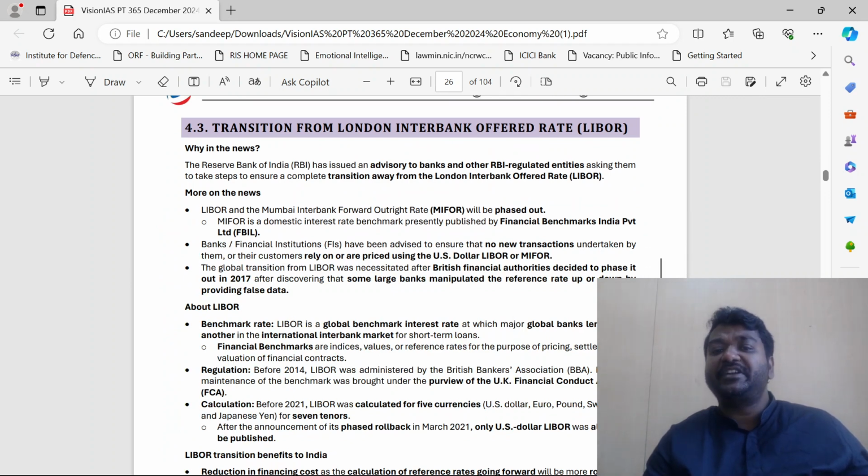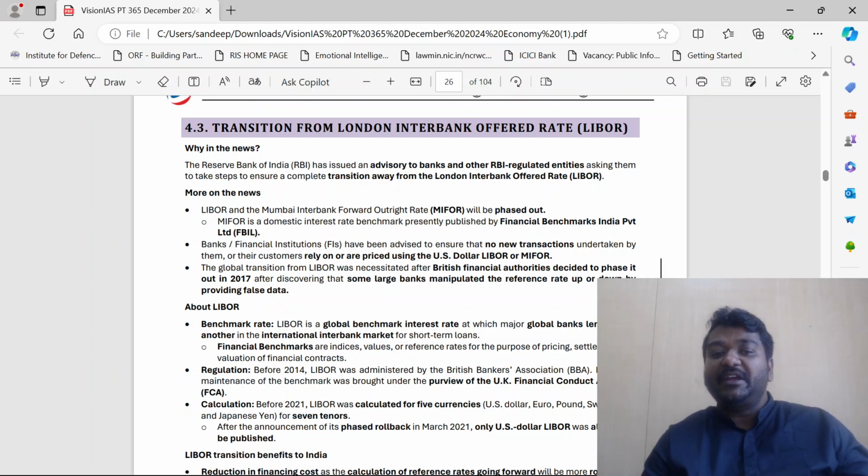RBI has issued an advisory to banks and other regulated entities asking them to take steps to ensure a complete transition away from LIBOR. See guys, LIBOR, London Interbank Offered Rate. MIBOR, Mumbai Interbank Forward Outright Rate.